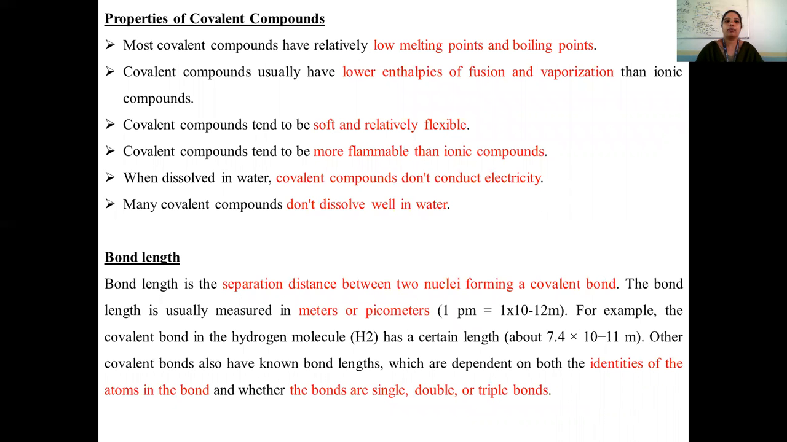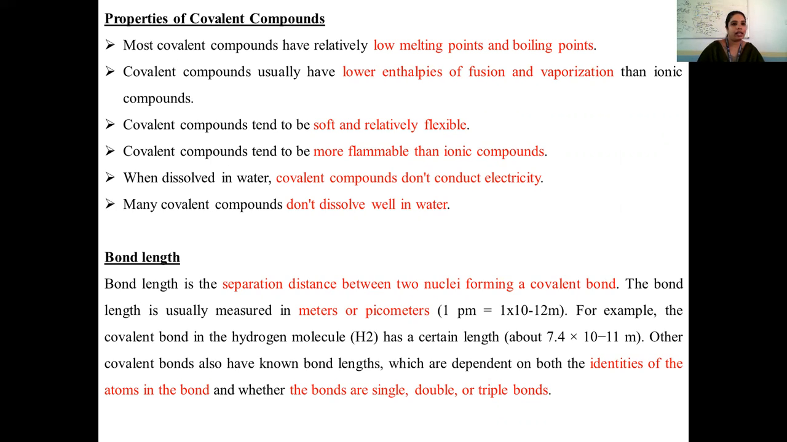Let's see the different properties of covalent compounds. Covalent compounds exhibit different properties based on the covalent bond present in the particular compound. They have lower melting and boiling points, and lower enthalpies of fusion and vaporization. They tend to be soft and relatively flexible, and are more flammable than ionic compounds. Covalent compounds do not conduct electricity, and they do not dissolve in water well.